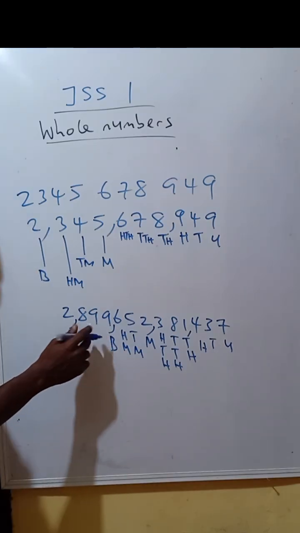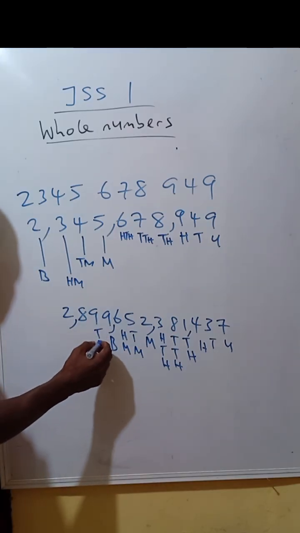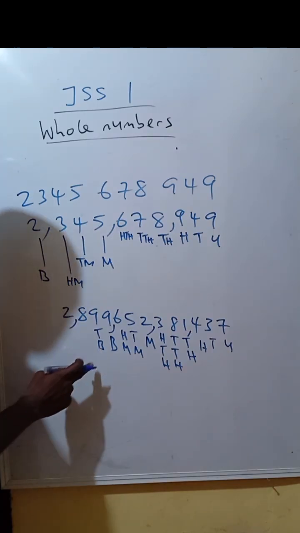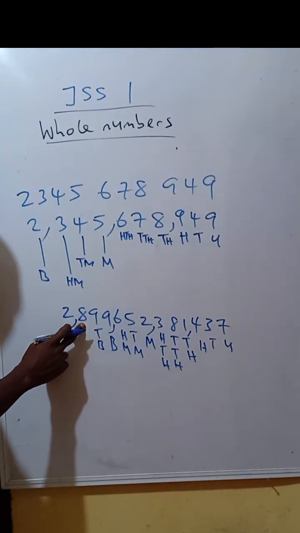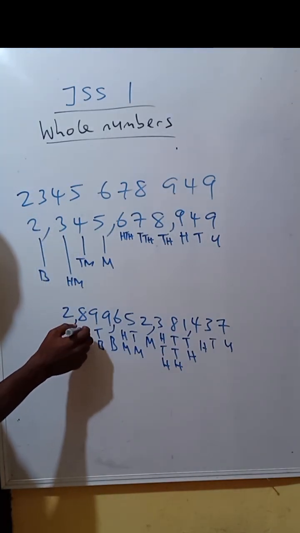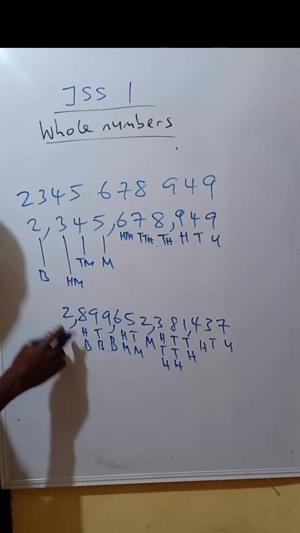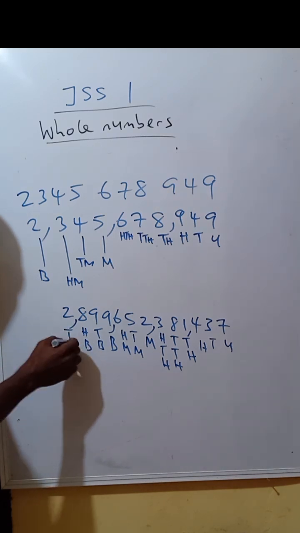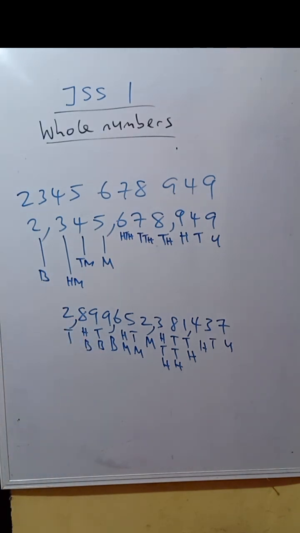And this one is tens of billions, then hundreds of billions, 100 billion. Then this one is trillion. So we've written the place value of these numbers.